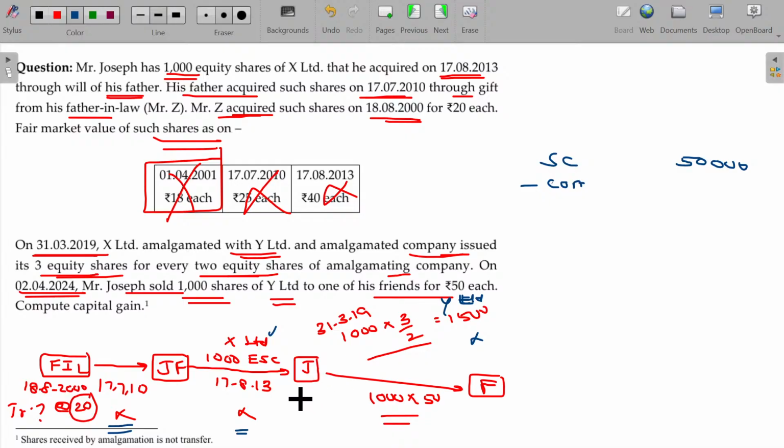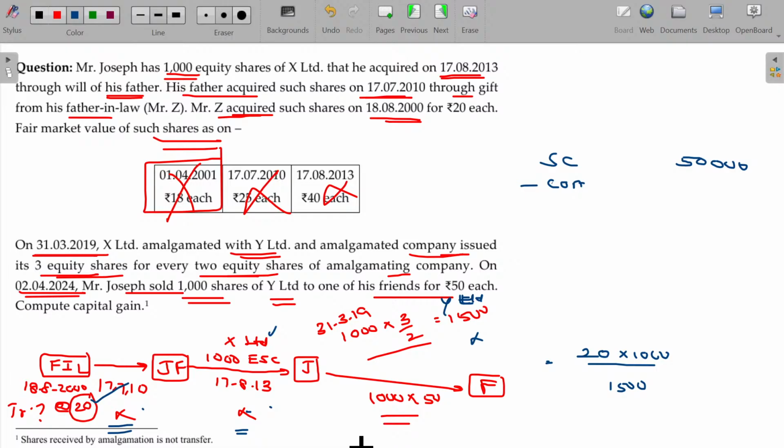Joseph got it through the section 47 provision, so he has not paid anything. And Joseph's father also got this under section 47. Then the previous owner's value, and prior to the previous owner's, will be taken. So 20 rupees per share. Purchased how many shares? 1000 shares. Now how many shares does he have? 1500 shares. Originally he purchased 1000 shares of X company by paying 20 rupees each, 20,000 rupees. Now he has 1500 shares due to the exchange. It means the 1500 shares cost only 20,000 rupees. So do not get any confusion.